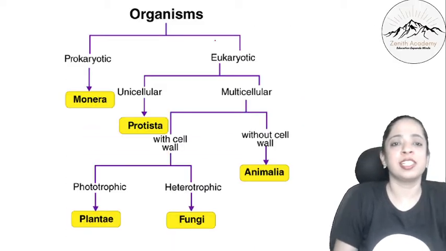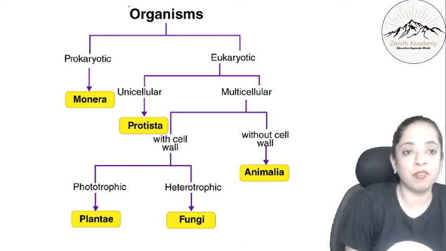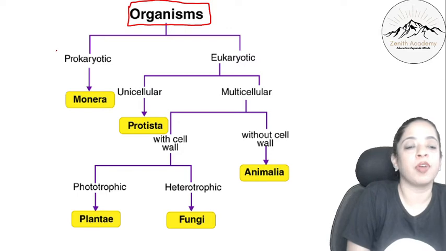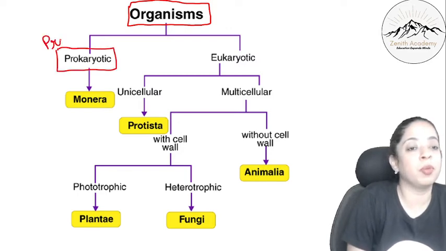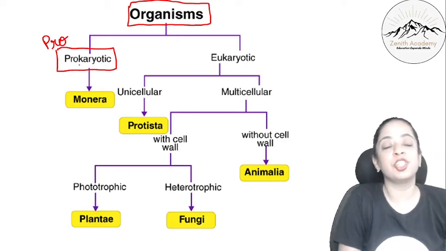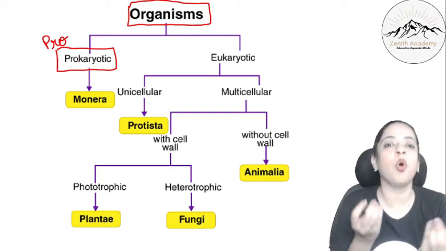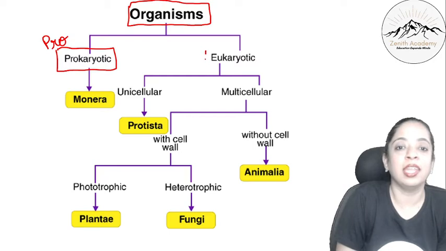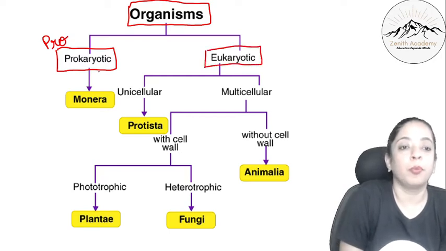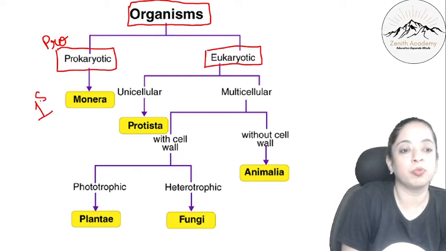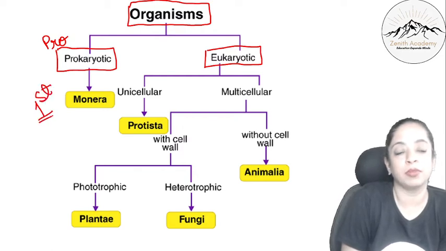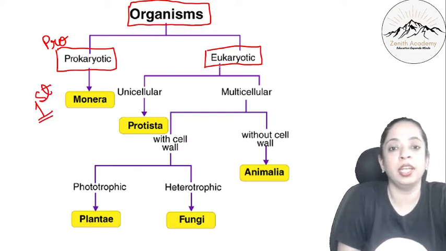So just let's once again revise whatever we have done. All the living organisms are broadly classified into prokaryotic. Pro means ancient. You have to remember it like that. So they were ancient, so there was no nuclear membrane, no organelles formed, right? And then there are eukaryotic. Under prokaryotic, there is only first kingdom. So Monera is the first kingdom. There are 5 kingdoms we have to do, right?